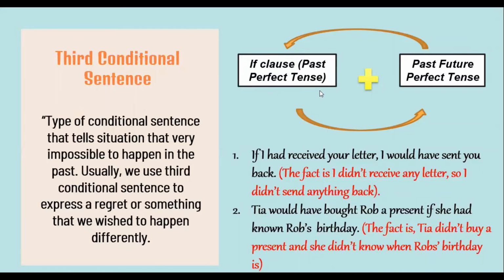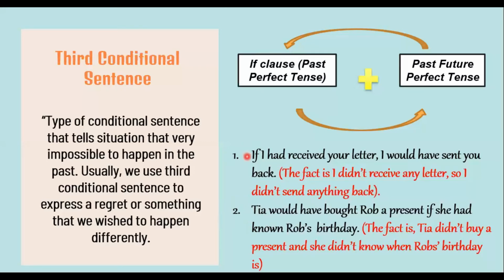Jadi dalam kalimat pengandaian tipe ketiga, tenses yang digunakan yaitu past perfect tense dan past future perfect tense. Dan ingat bahwa klausa jika akan selalu ditulis dalam bentuk past perfect tense, sementara klausa yang lainnya akan ditulis dalam bentuk past future perfect tense. Dan posisi dari klausa ini dapat ditukar, if clause dapat diletakkan di depan kalimat ataupun di akhir kalimat. Now let's have a look at the examples of third conditional sentence.